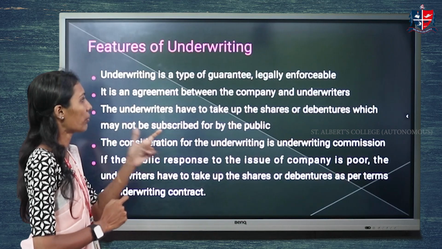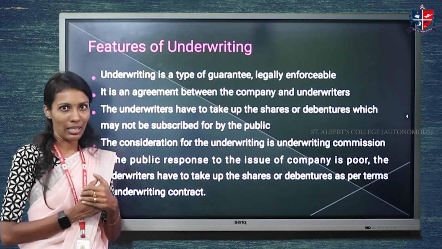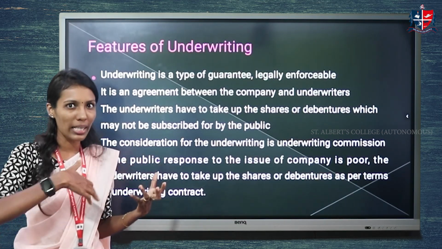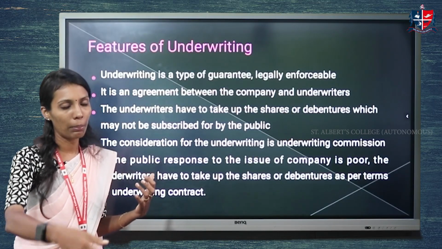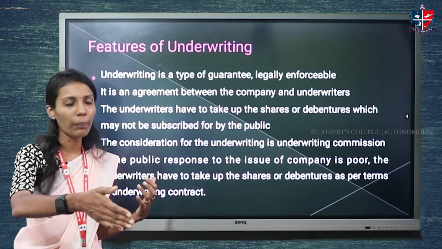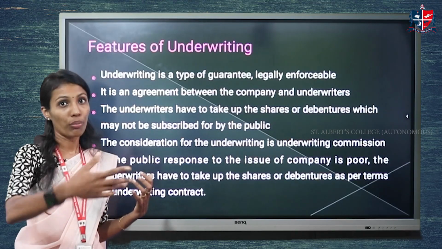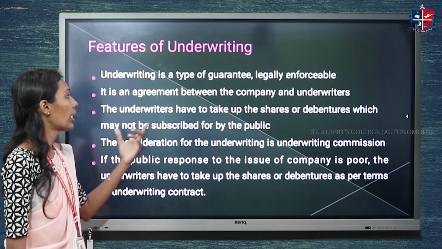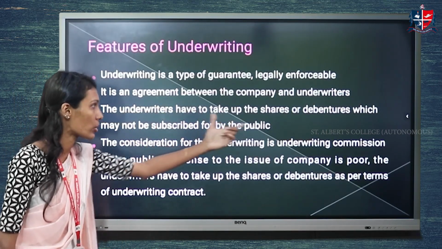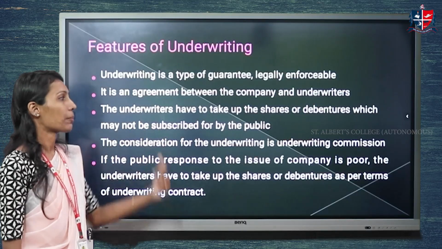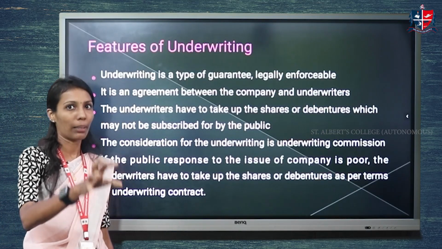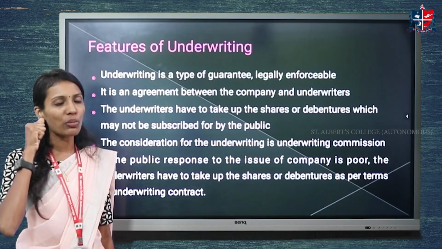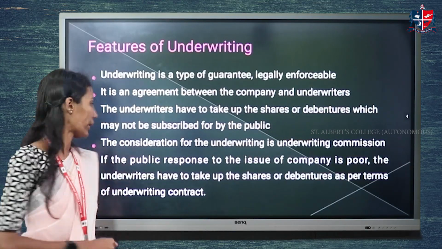It is an agreement between the company and the underwriter. The underwriter may be a person or individual, a company, a partnership firm or a financial agency. The underwriters have to take up the shares or debentures which may not be subscribed by the public. The underwriters are responsible for taking the balance shares or debentures which are not subscribed by the public.